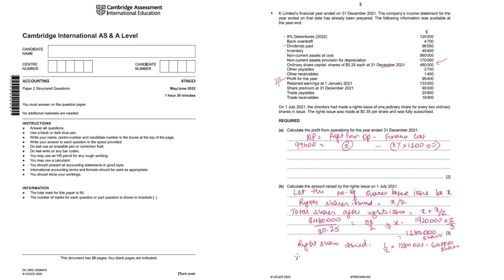and the amount raised will be 640,000 into dollars 0.35, dollars 224,000. So this is how you do it. What mistake students would make normally is that they would forget this fact that 480,000 share capital is after the rights issue, and on this only they will issue right shares. Just keep this in mind.